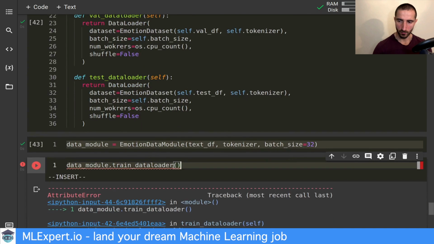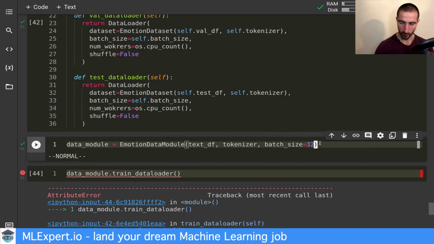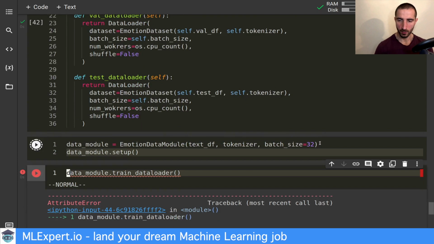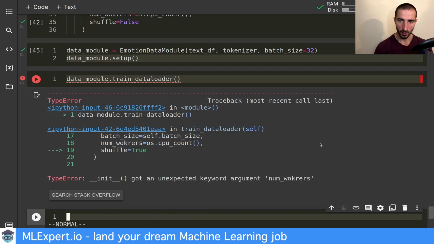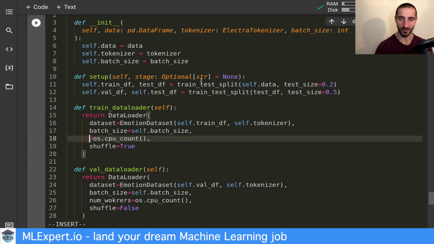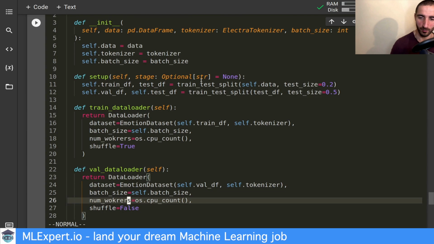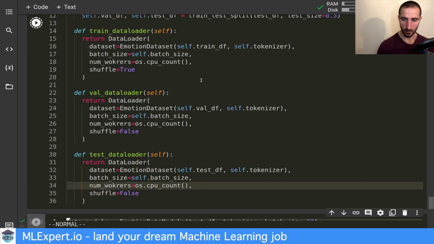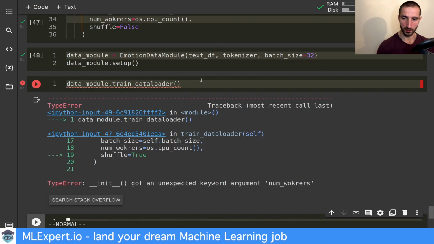But yeah, just to try it out, we need to call the setup method manually, because nobody is calling this. I have a typo in num_workers. All right, so a lot of mistakes here. I should have taken the autocomplete. All right, let's try this once again.